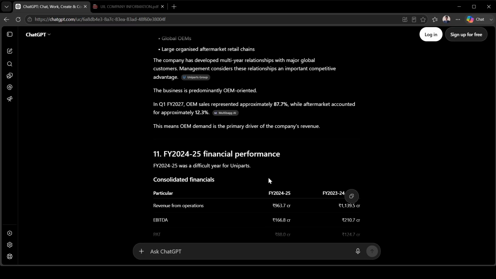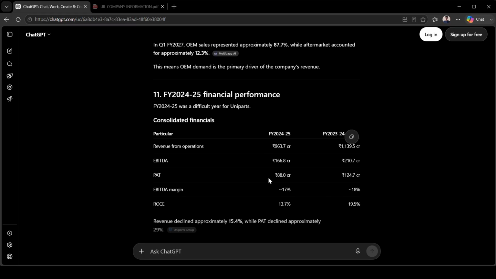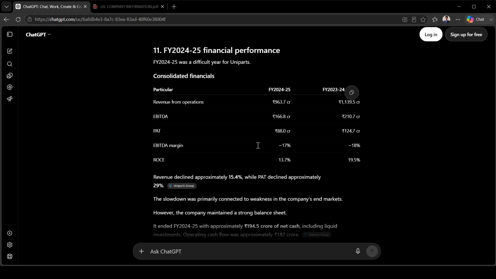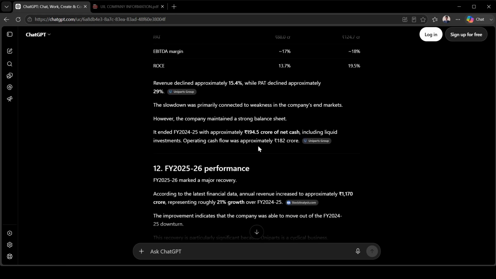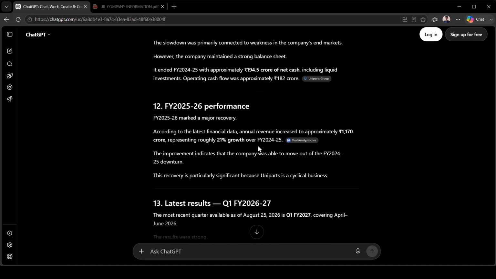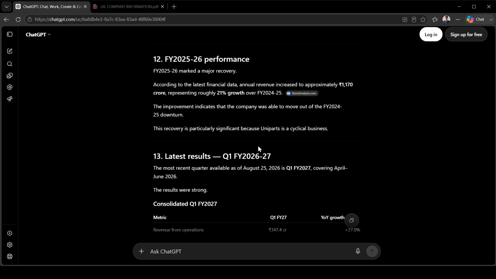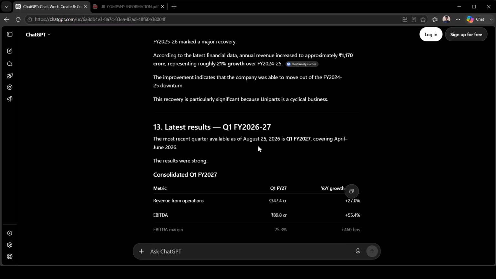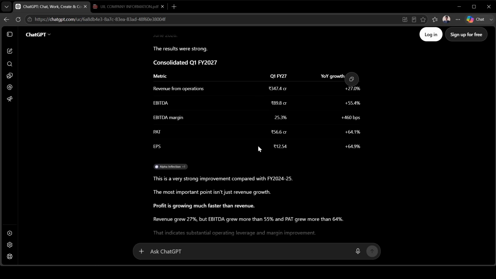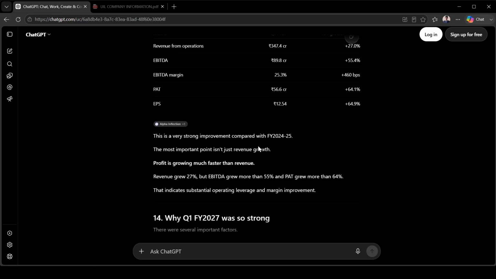So in the financial performance, that one is also very low, and the company day by day will develop that market. So that is the revenue percentage of the PAT. You can see that is the revenue percent of the PAT. So the FY2022 performance of Uniparts India Limited. So the latest results of Uniparts India Limited. See, that is the latest result.